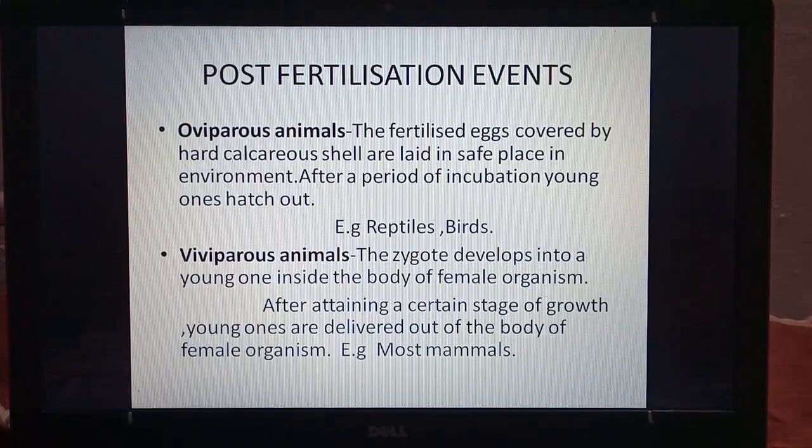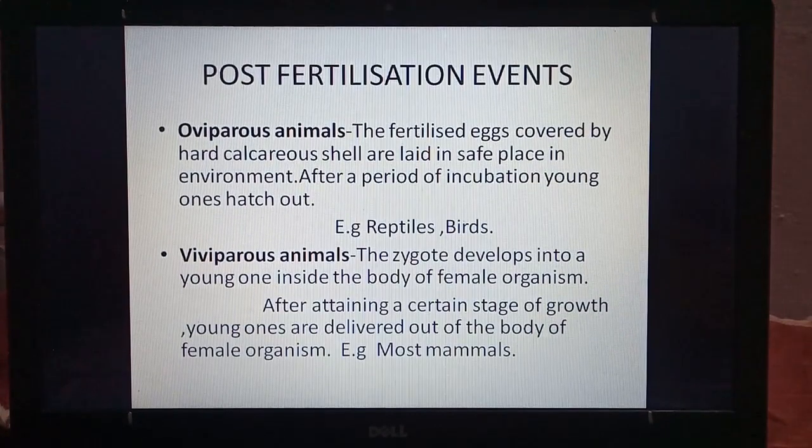Oviparous animals. So after fertilization, the eggs are covered by a hard calcareous or calcium carbonate shell in some animals, and they are laid in a safe place in environment. So eggs are laid outside body. After a period of incubation, young ones hatch out.